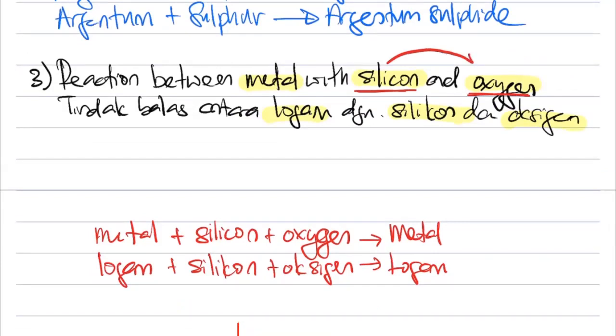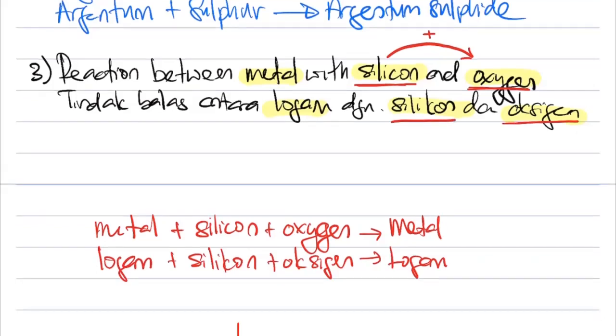Dengar, apabila silicon dan oxygen bertindak balas, apa yang mereka akan dapat? In English, if you take metal, you plus silicon, you plus with oxygen, you will get something we call as silica.